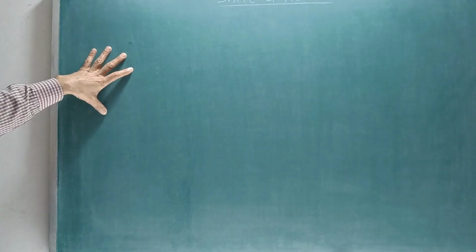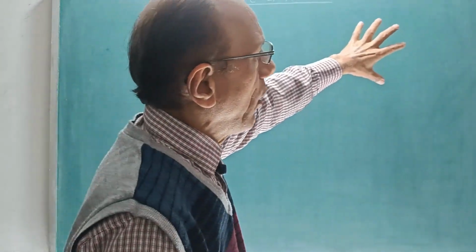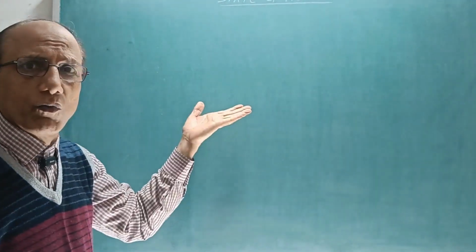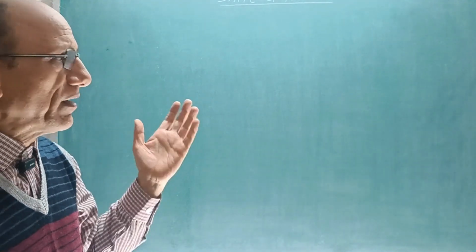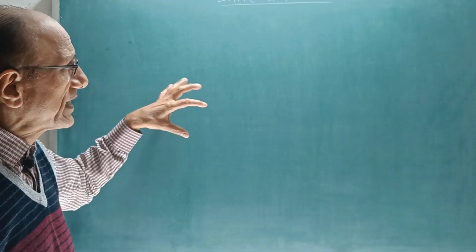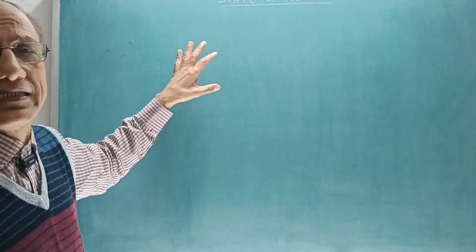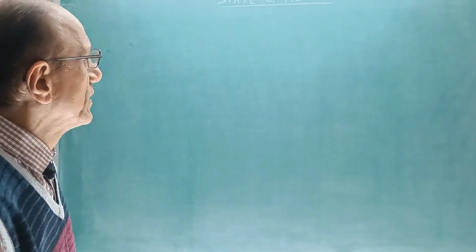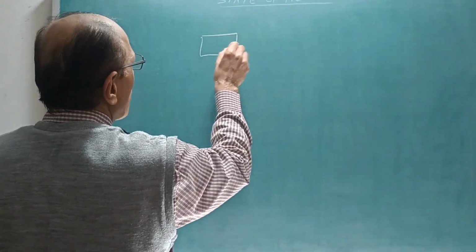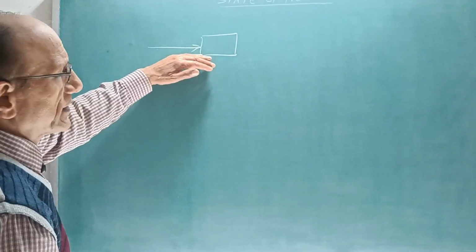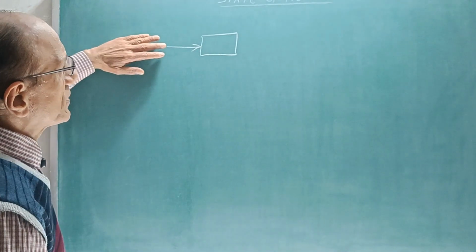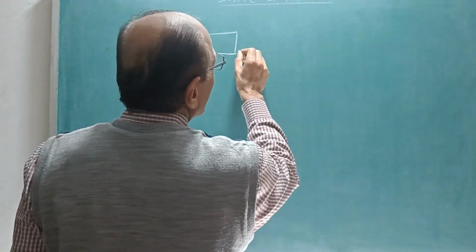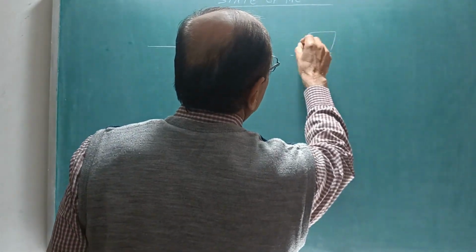So the force, as you have seen in case of the pull or push or lift, we have seen that the state of motion changes. That means we can say that the force changes the state of motion. So if this is a block and you apply force on this, what will happen? This block will move with certain speed, and where? In this direction, in the forward direction.